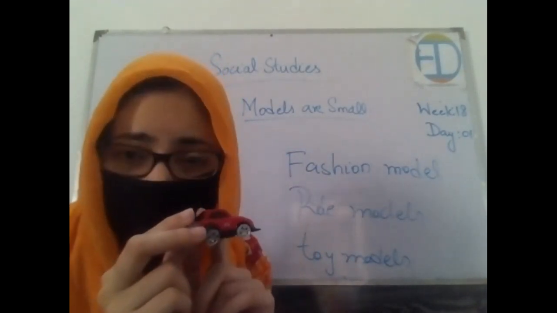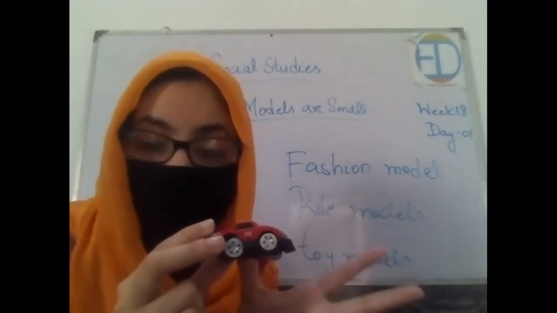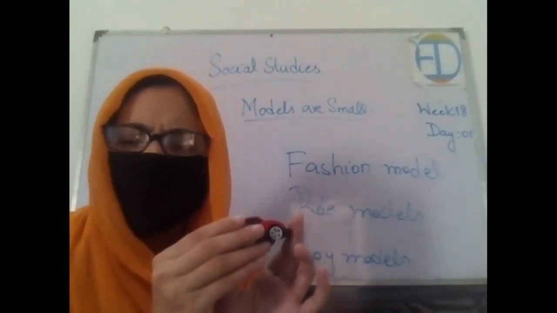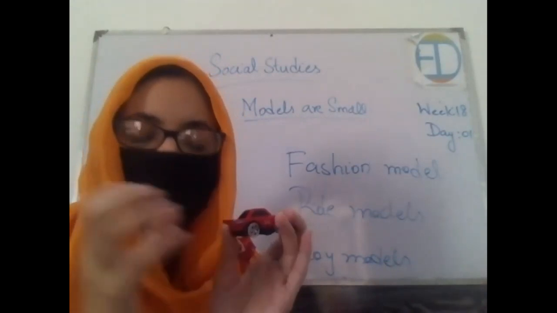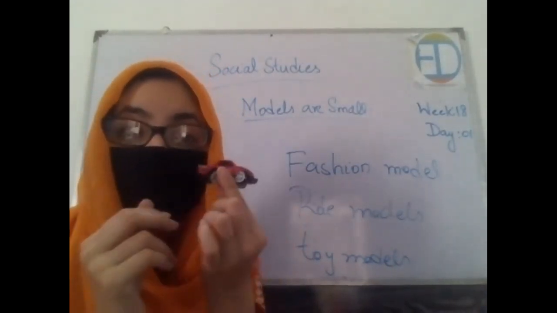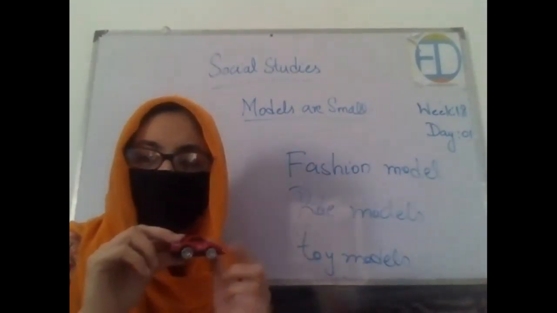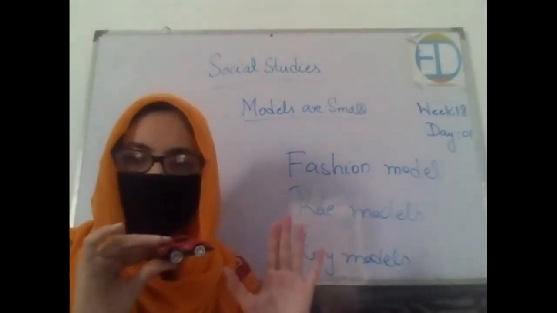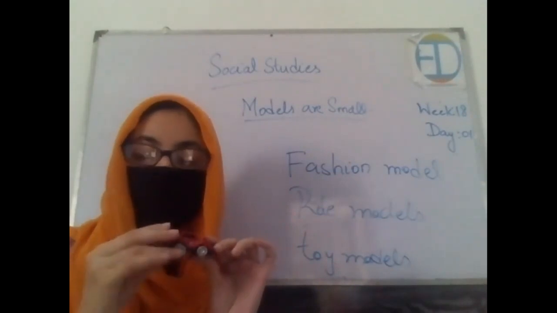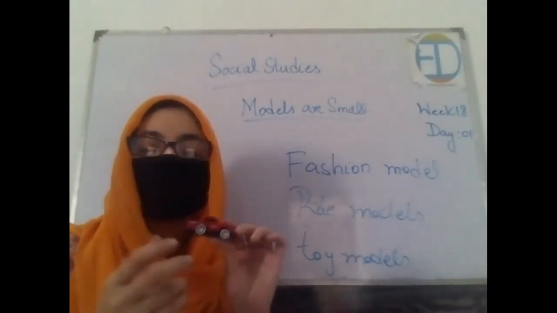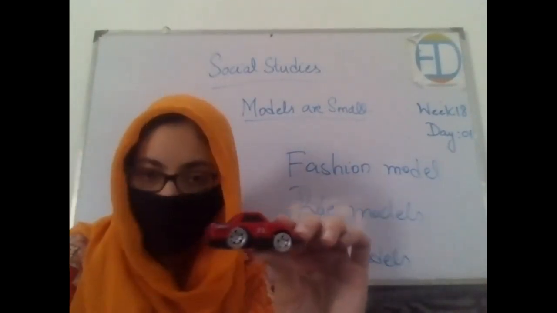Now we cannot sit in this, right? It cannot move on its own. So it does not exactly look like that, but yes, it does represent it. When you look at this, you can call it a car, so this means that it is representing that. When you look at something and you can identify it, this means that it is a good model, right?